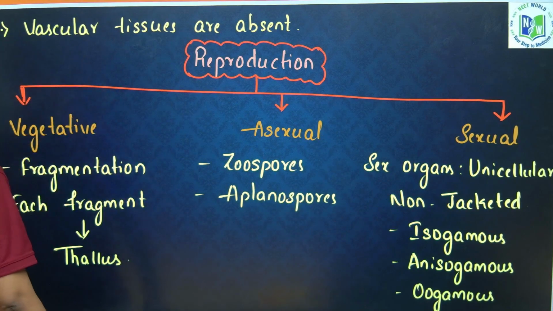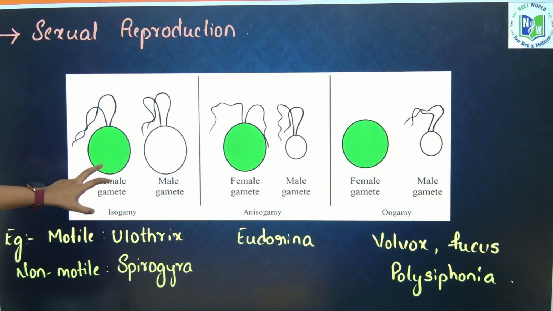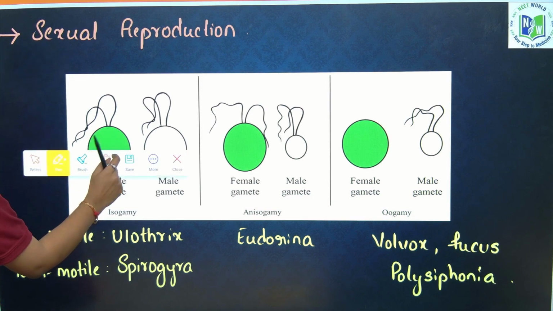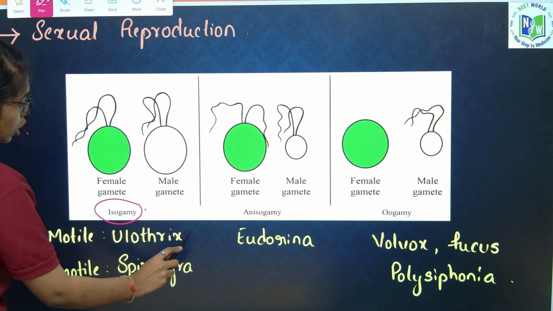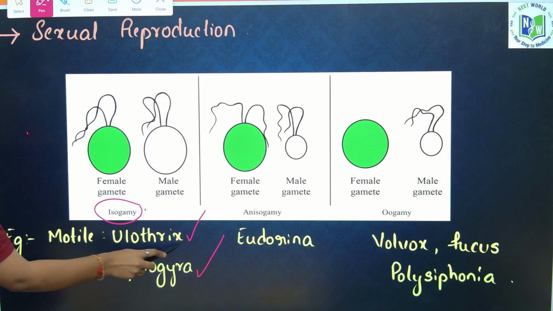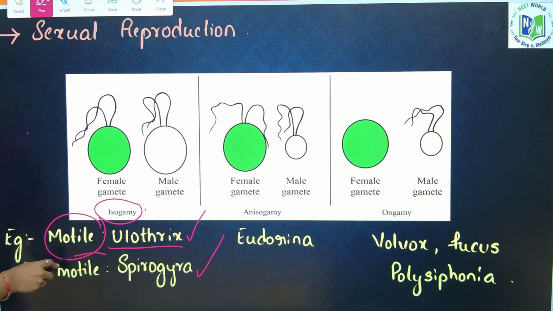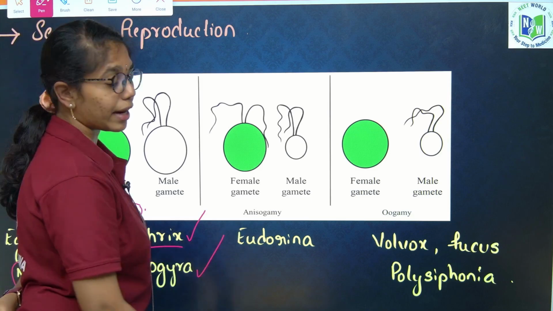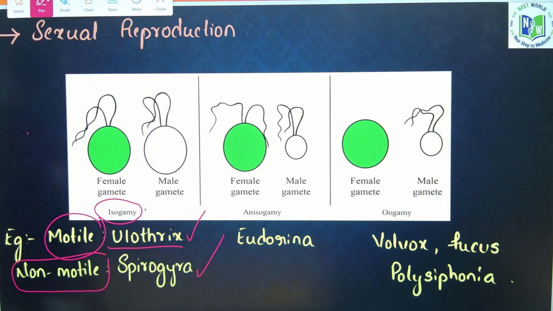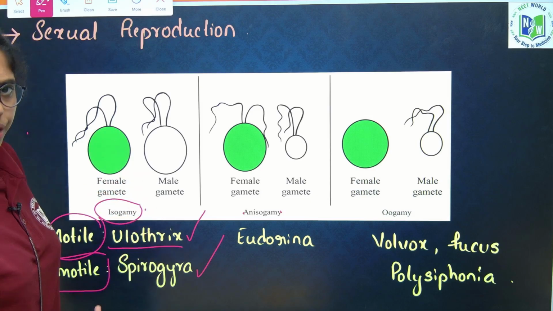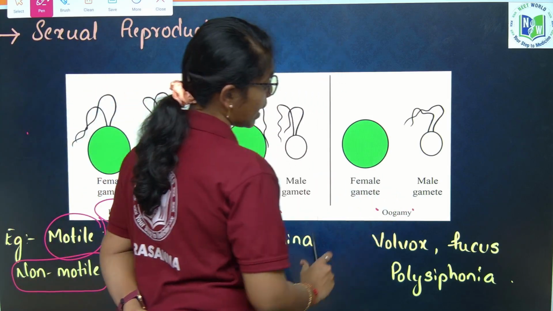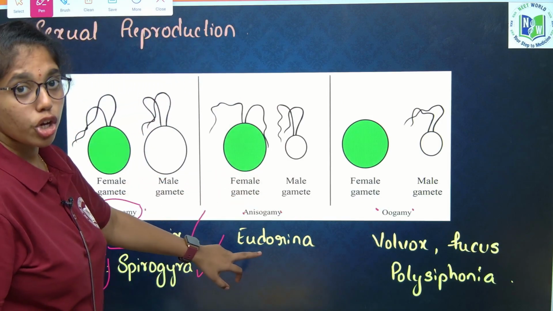If you look into sexual reproduction, this is isogamy, where male and female gametes are similar in size and shape. Examples of isogamous reproduction include Ulothrix and Spirogyra, wherein Ulothrix has motile gametes and Spirogyra has non-motile gametes. Next, Eudorina conducts anisogamous reproduction, wherein the male gamete and female gamete are dissimilar in structure or can be dissimilar in their physiology also. Next, oogamous type of reproduction. The anisogamous example is Eudorina.